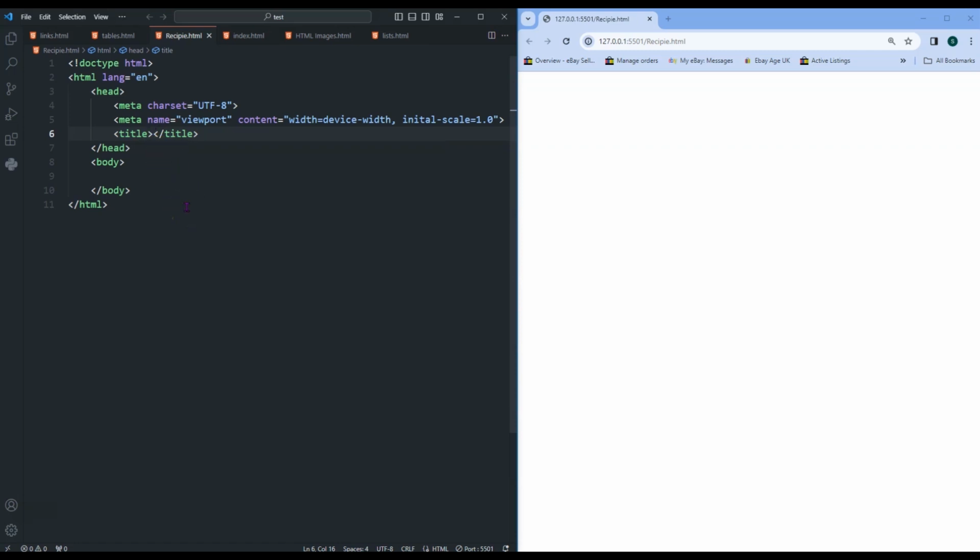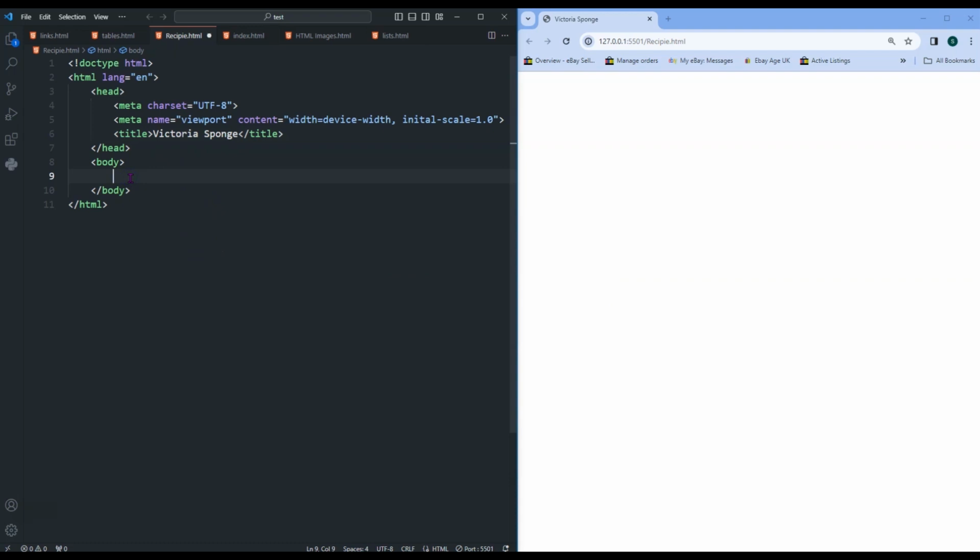So I'll start with the title tags, and we're going to call it Victoria Sponge. Victoria Sponge. Hit save, so we know it's working. Victoria Sponge is in the tab.